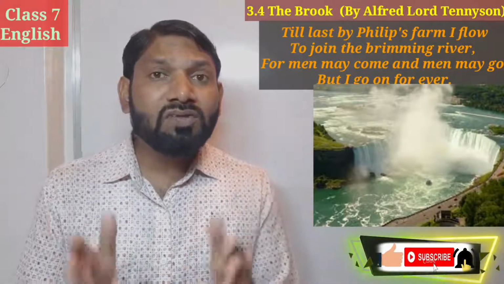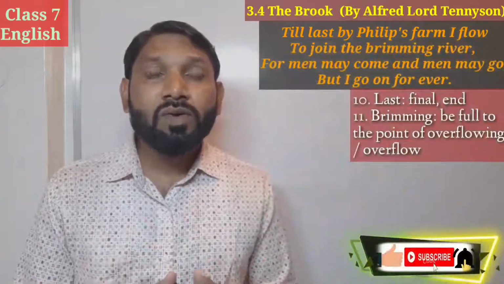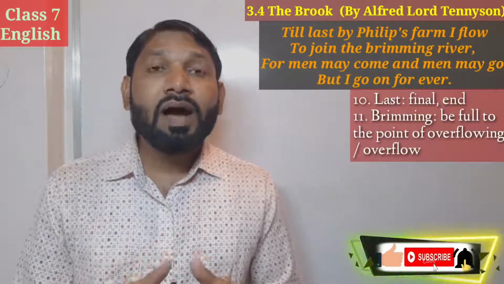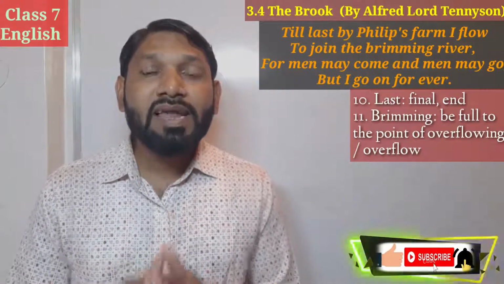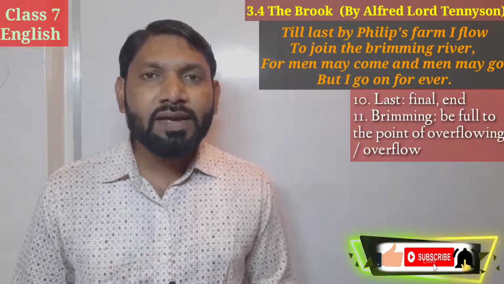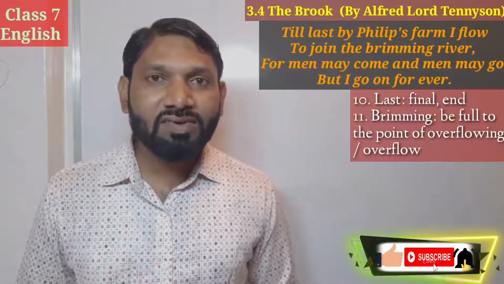So the brook says that men may come and men may go. What does it mean? It means that man is temporary, but the flowing of the stream is eternal. Have you understood this much?